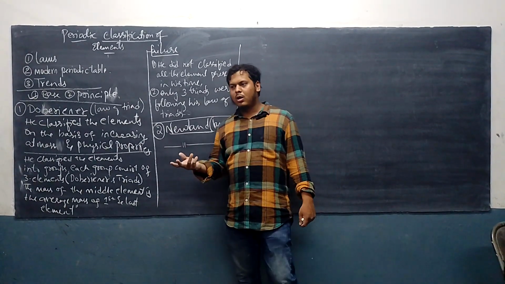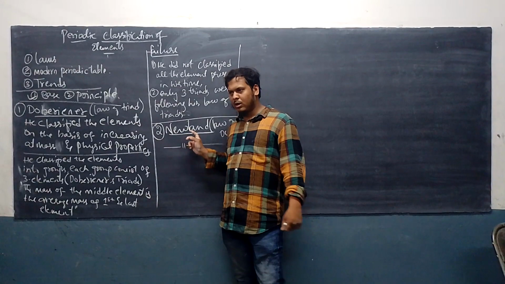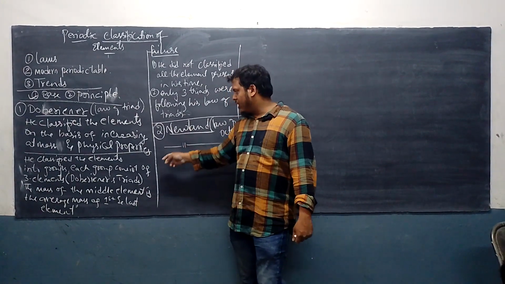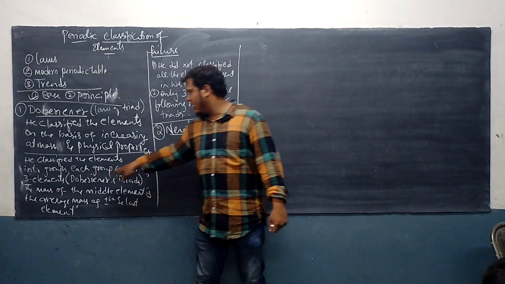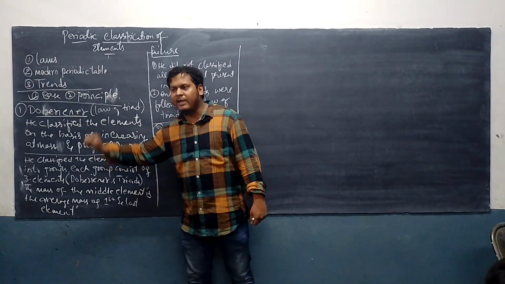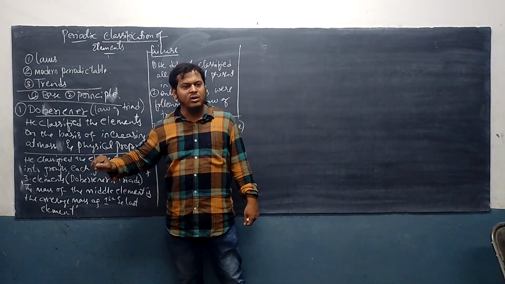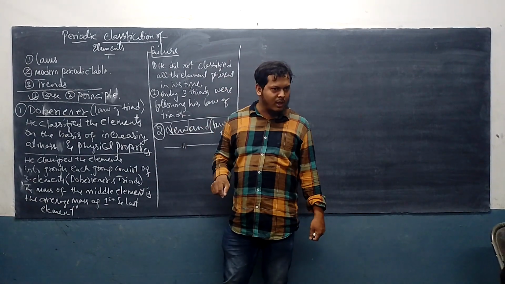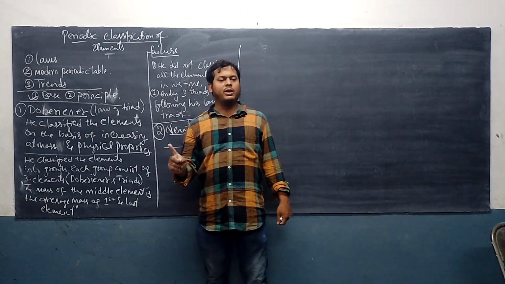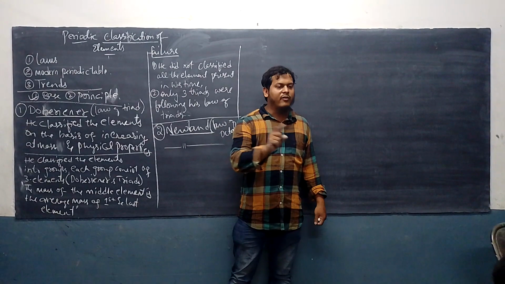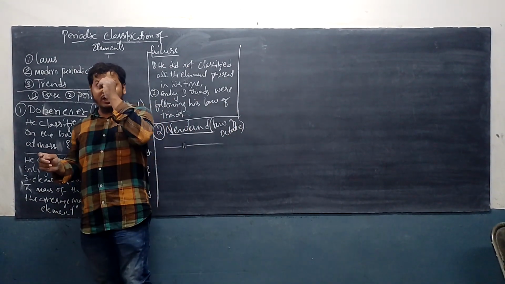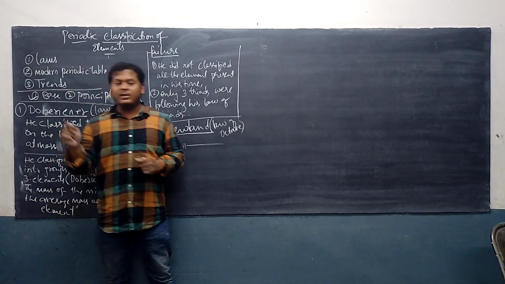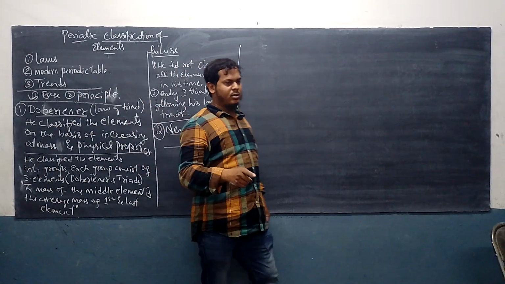Octam is 8. Octopus, 8 hands. Understood? So he classified the elements into groups. Each group consists of 8 elements. Okay, and the 8th element is similar to the first element. Repeat: the properties of the 8th element are similar to the first element.